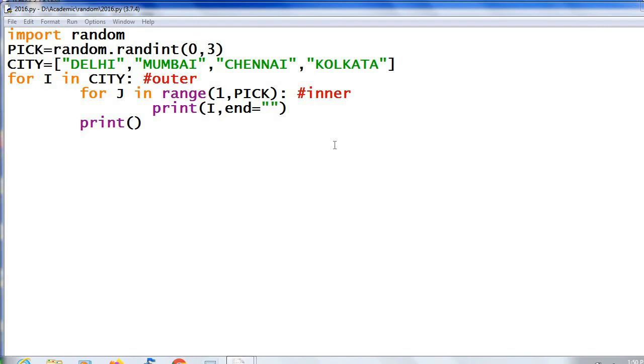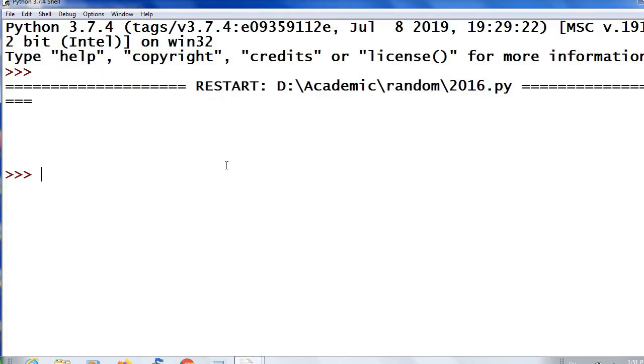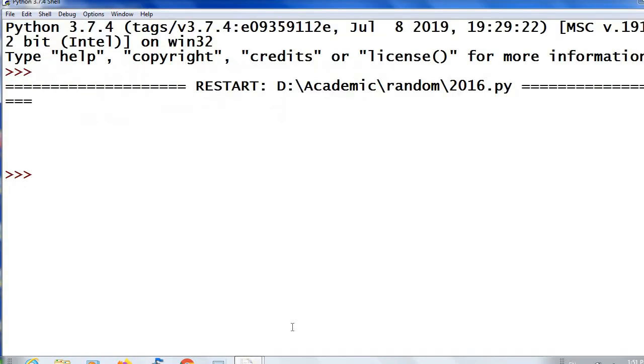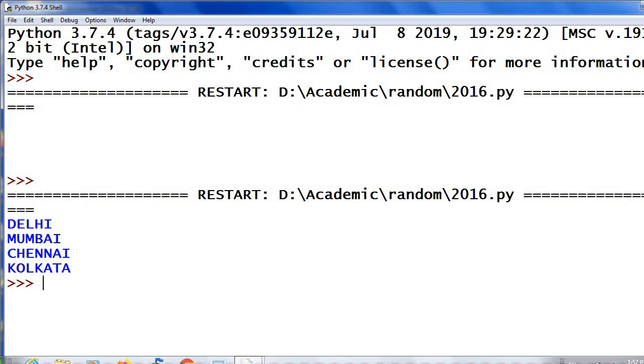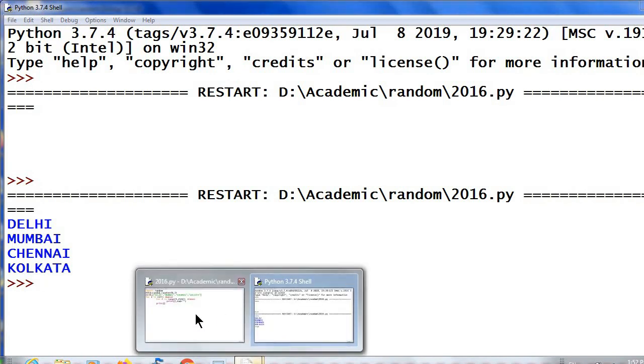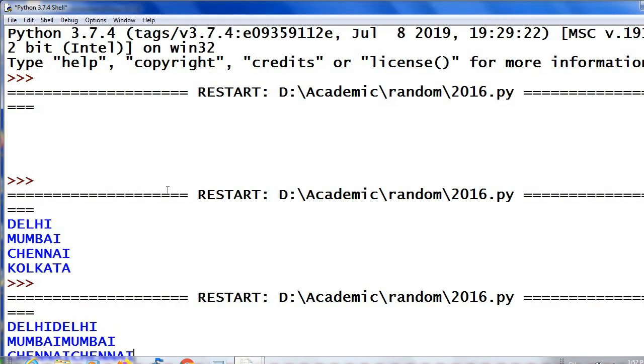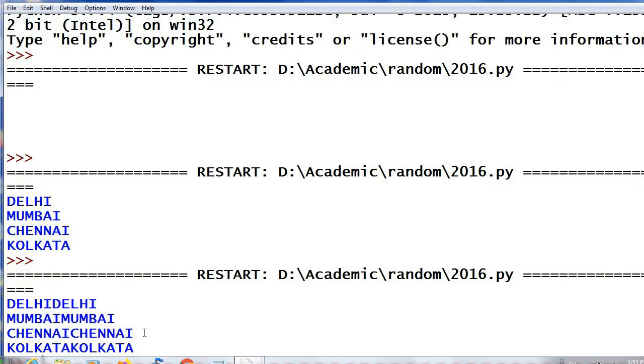Okay, this is our program. I will just execute and show you the output. Only blank lines. This is when the value of pick is 0 or 1. Execute again. This output is when the value of pick is 2. Once again. And this one when the value of pick is 3.